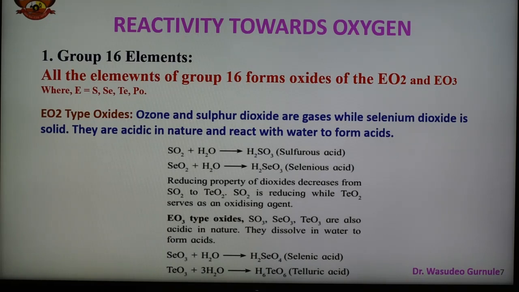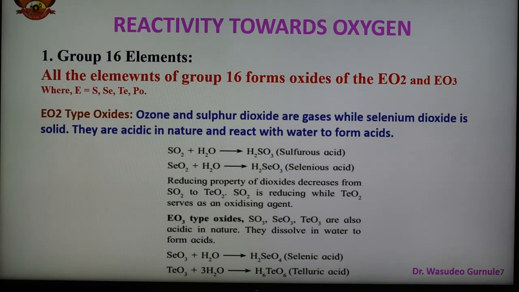Here we can say that all the elements except selenium form monoxide. All elements form dioxide with the formula EO2, that is SO2 is a gas, SeO2 is a volatile solid, while TeO2 and PoO2 are non-volatile crystalline solids. The SO2 molecule is a hybrid of two resonating forms and has a bent structure with a bond angle of 119 degrees around the sulfur, and selenium and tellurium dioxides are solids having a polymeric chain. And here some important characteristics are also there.